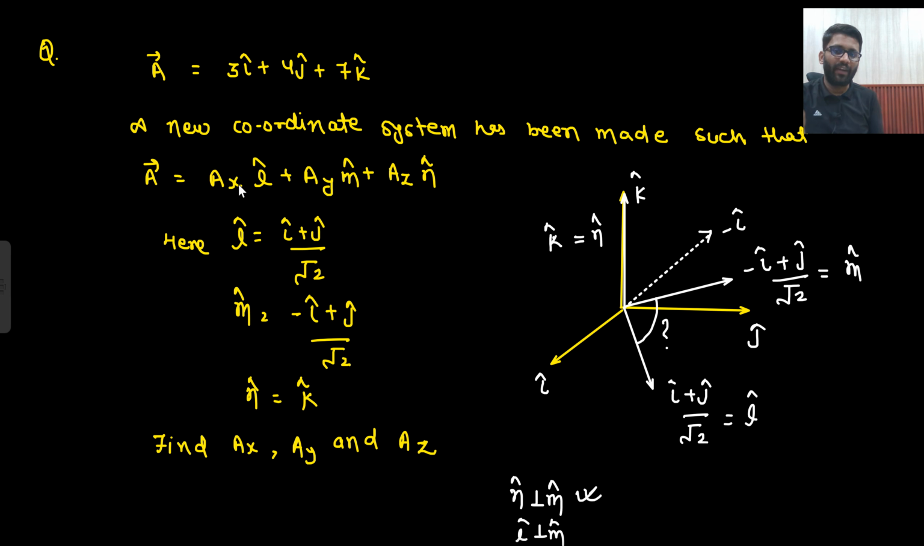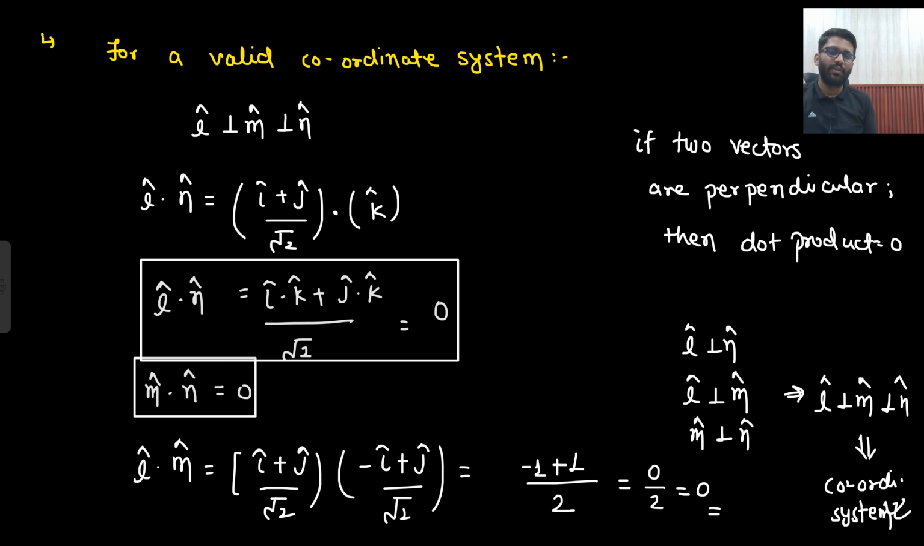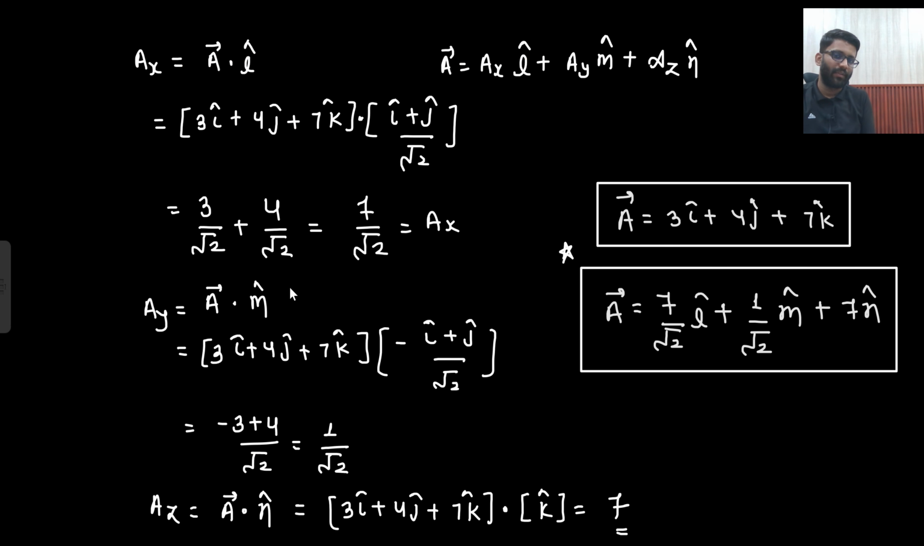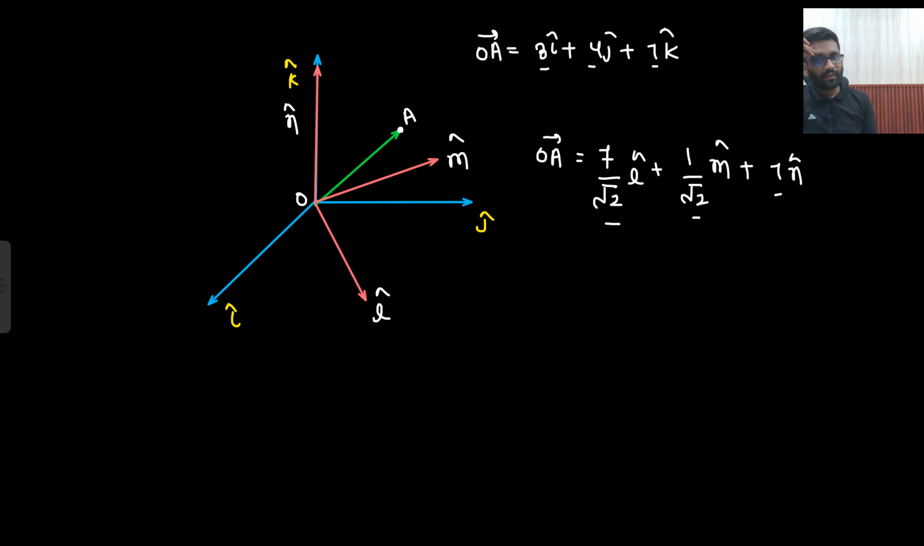So how I can find ax? A vector dot L cap. So A vector I know, L cap I know, I cap plus J cap by root 2. So A vector I know dot L cap. From there I go to know A vector I know dot N cap. So these values I got to know and here I wrote it. Well and good. Okay. Let's move ahead now.